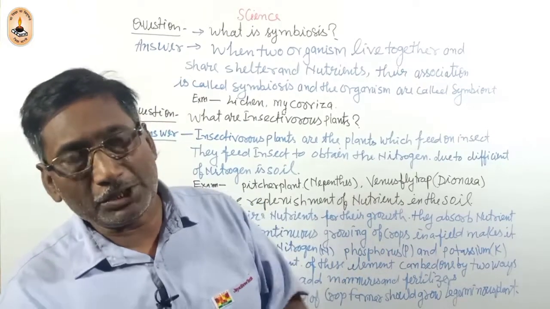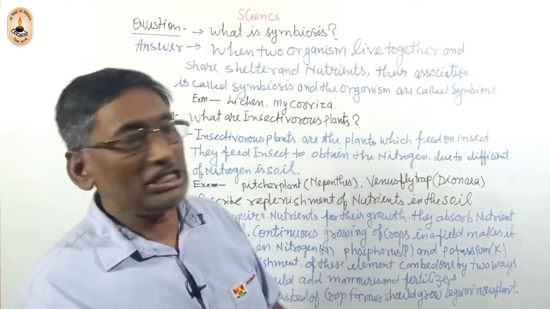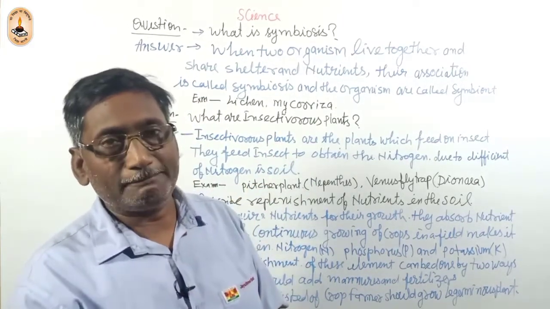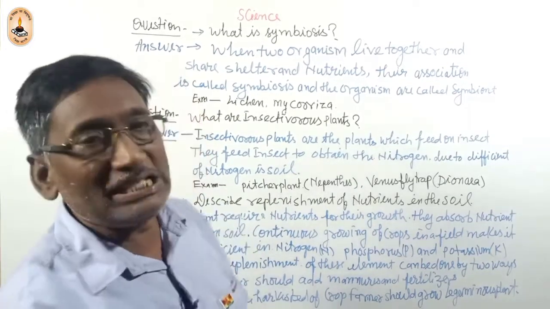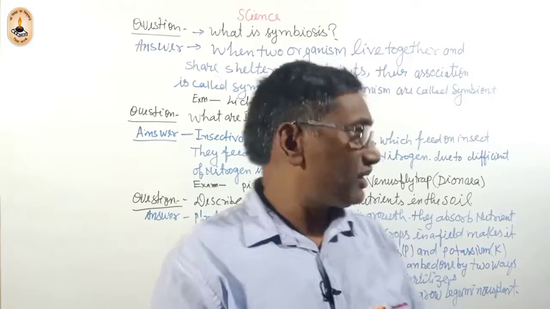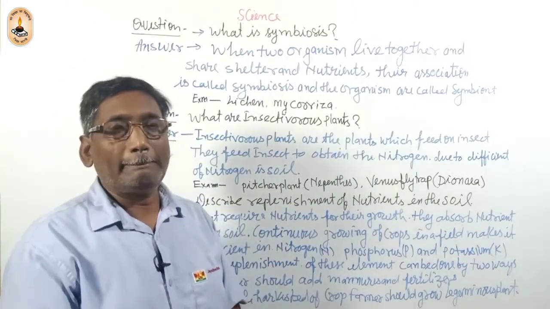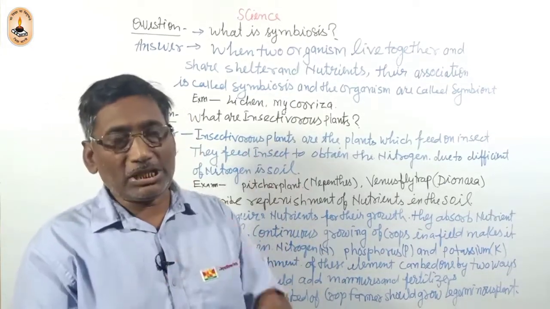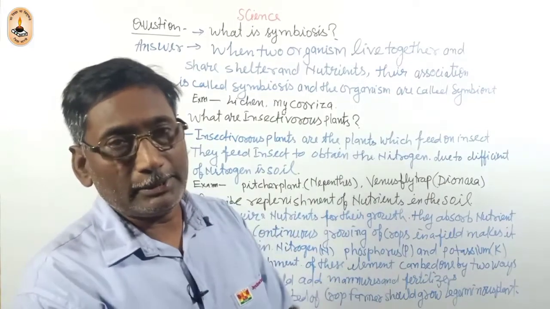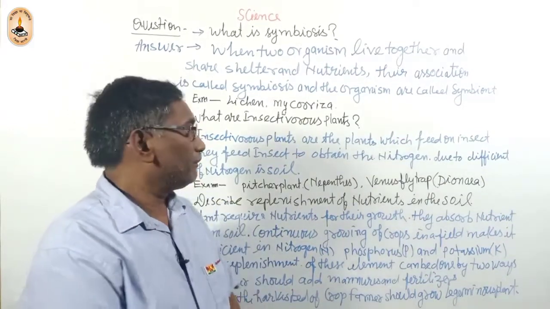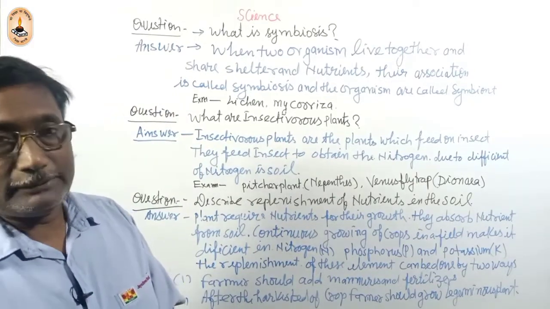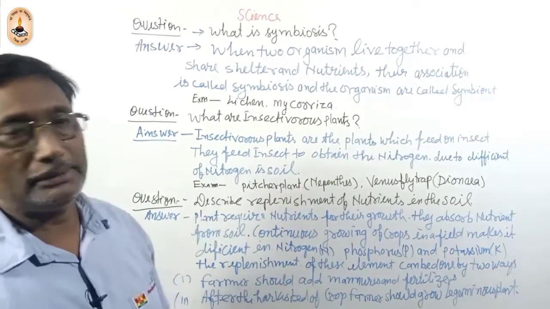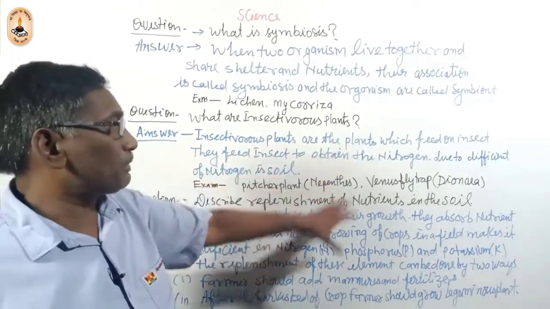Due to the deficiency of nitrogen in the soil, the insectivorous plant eats or traps the insect, because nitrogen is very essential for the growth of the plant body. But nitrogen is absent in the soil where the insectivorous plants occur. So the plants trap the insect to obtain the nitrogen for the growth of their body. So these are called insectivorous plants.